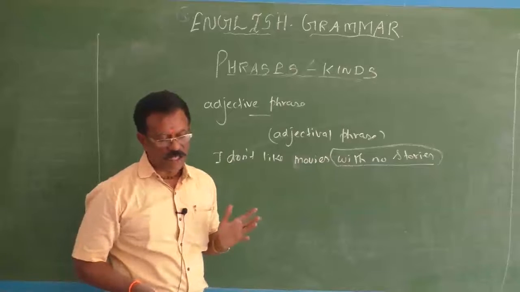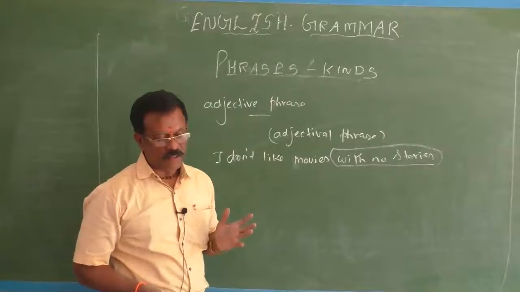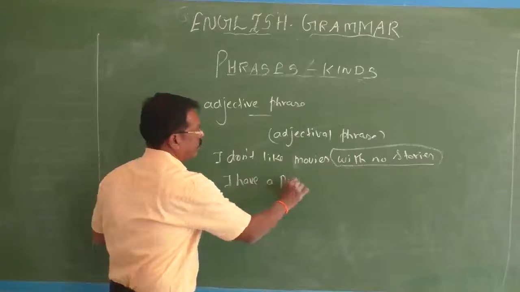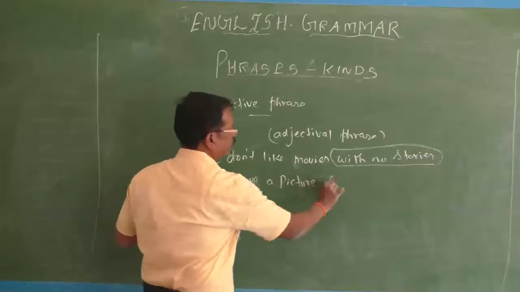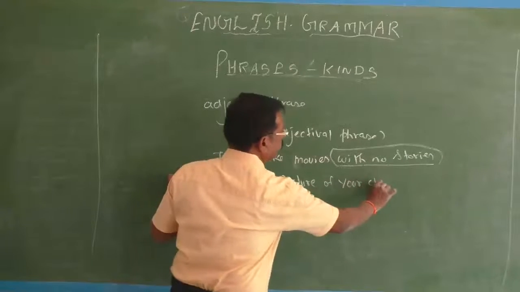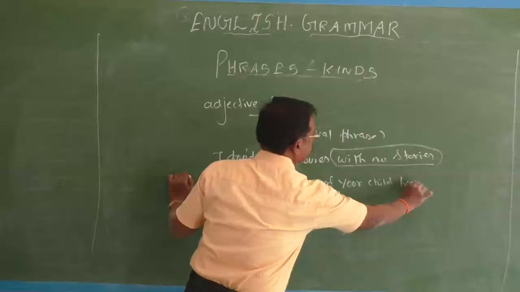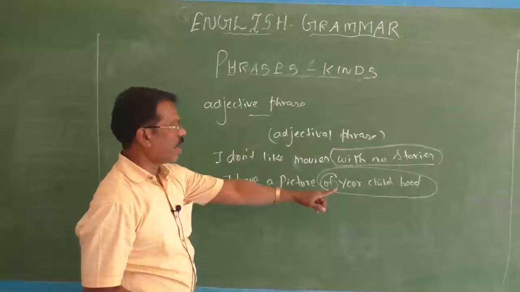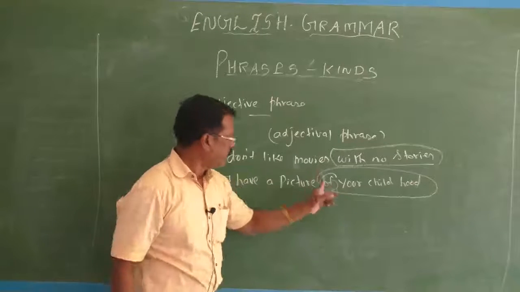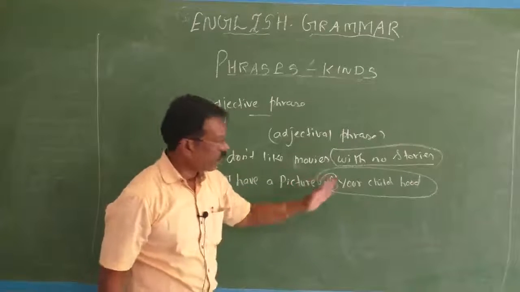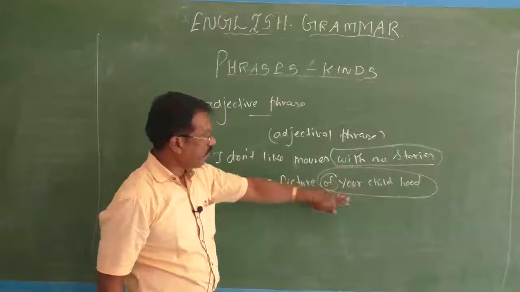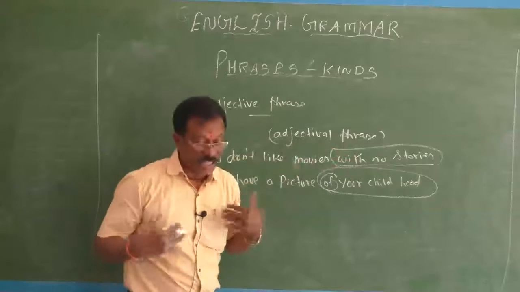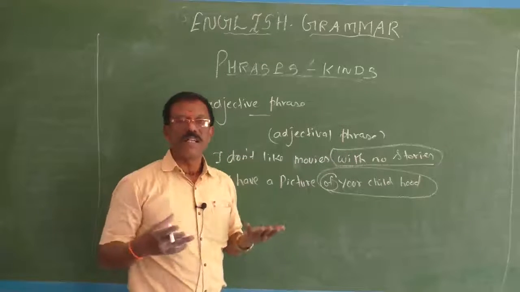See, I have a picture of your childhood. Here, of your childhood is an adjective phrase. Here it starts with the preposition of. It describes the picture. So it is an adjective phrase, no doubt. But as we don't have any adjectives in this phrase, we call it an adjectival phrase. Okay, children, could you understand?